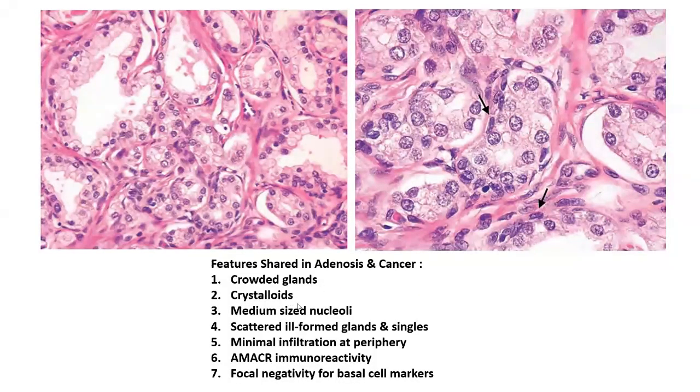So these are the features which are shared in adenosis and cancer. You have a crowding of the glands. You can have crystalloids, which are seen in prostatic acinar carcinoma. You can have micronucleoli, which can create an issue. You can have ill-formed and scattered glands with some amount of infiltrative-like morphology at the periphery. MKR immunoreactivity might sometimes be seen within the glands, and there can be a focal negativity for basal cell markers.